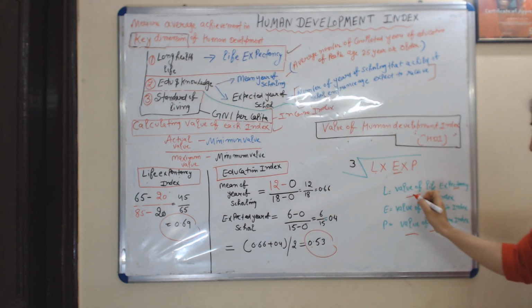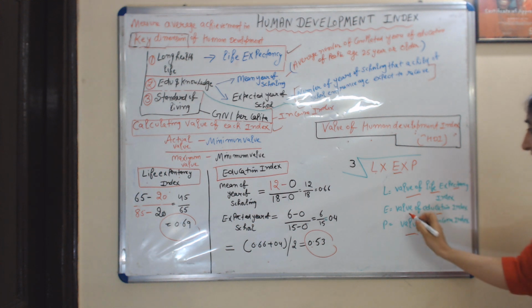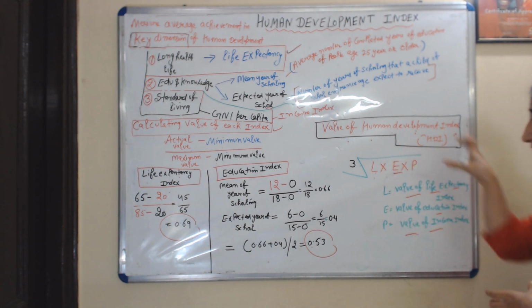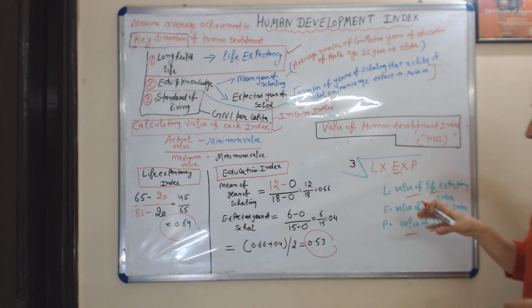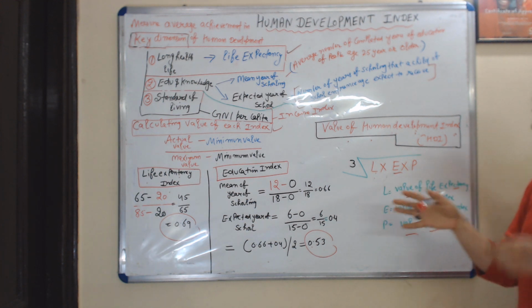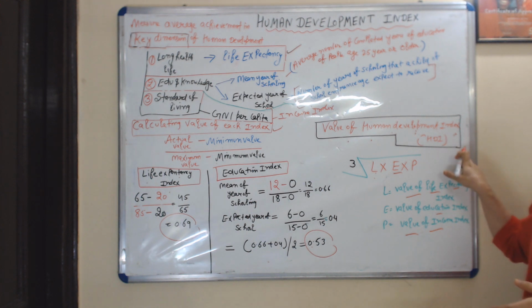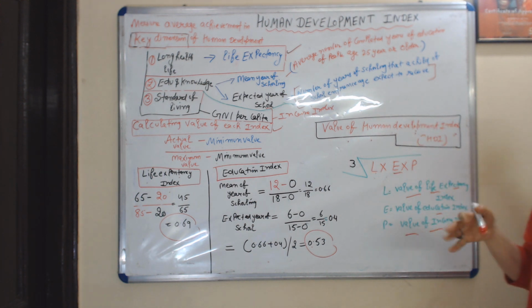All values are multiplied by each other and we take the cube root. After doing this we get the final value of the Human Development Index. This is all about the basics of the Human Development Index.